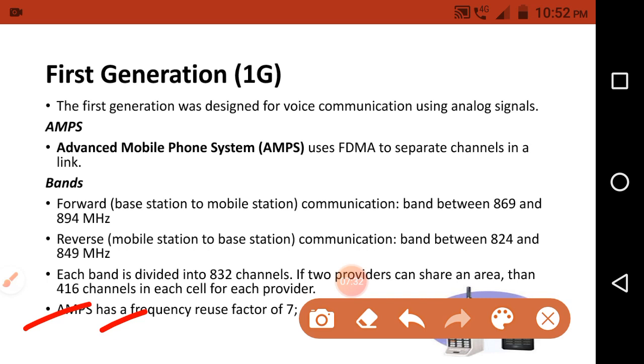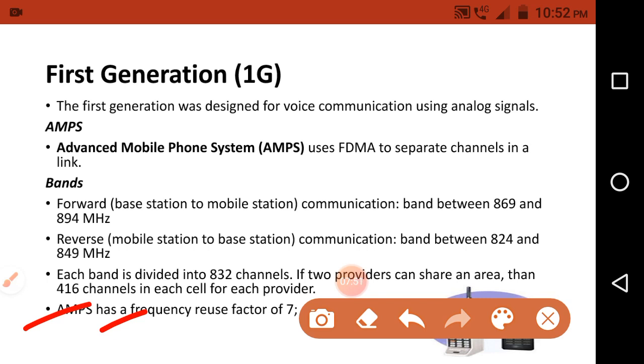If cells have the same number, then those cells use the same frequency set. That we already discussed in the previous video lecture, what we call a reuse factor of 7. Reuse factor of 7 is one of the frequency reuse patterns.